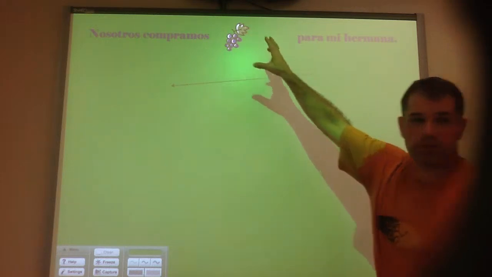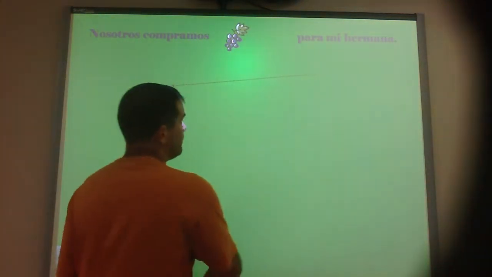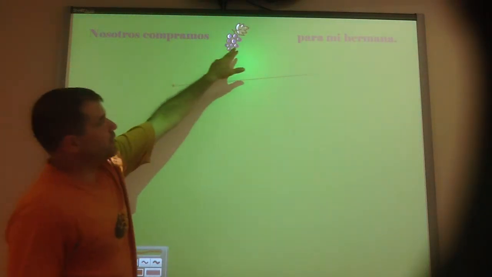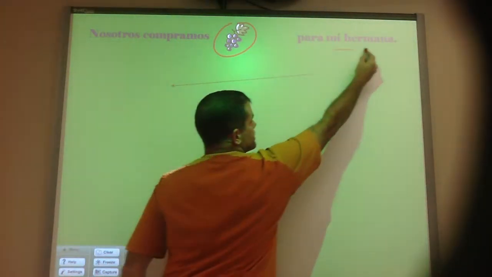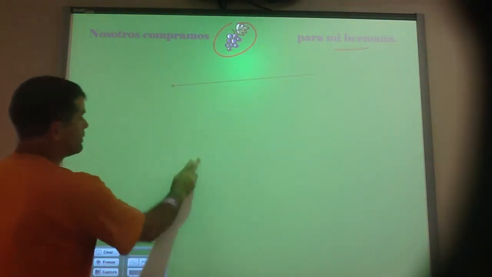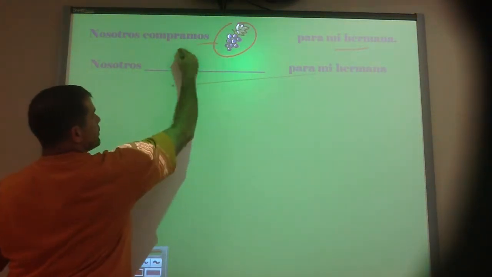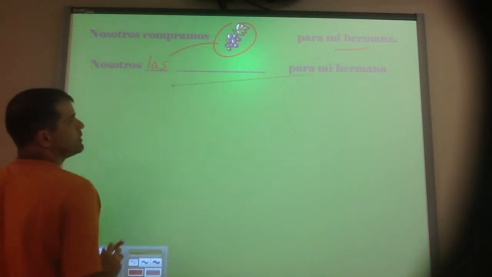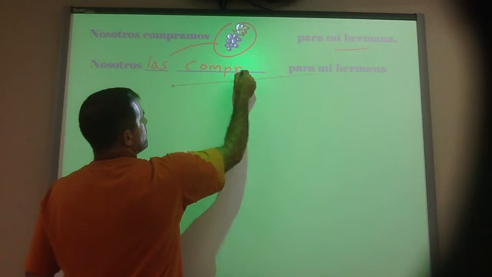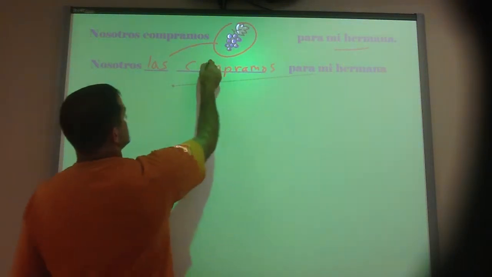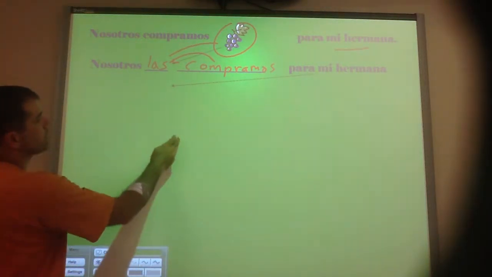Nosotros compramos las uvas para mi hermana. Right? We bought the grapes for my sister. Grapes is the direct object. My sister is the indirect object. So nosotros, we bought them, referring to grapes, would be las. For my sister, or we bought, sorry, put the verb in. We bought them grapes for my sister. Okay?